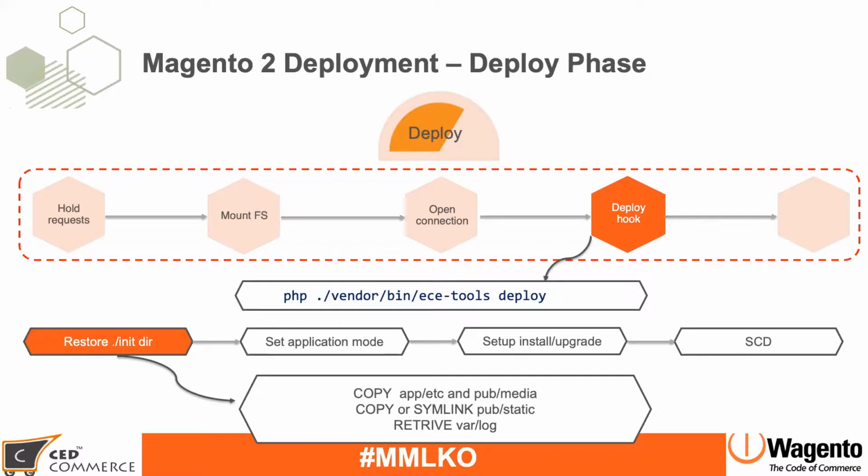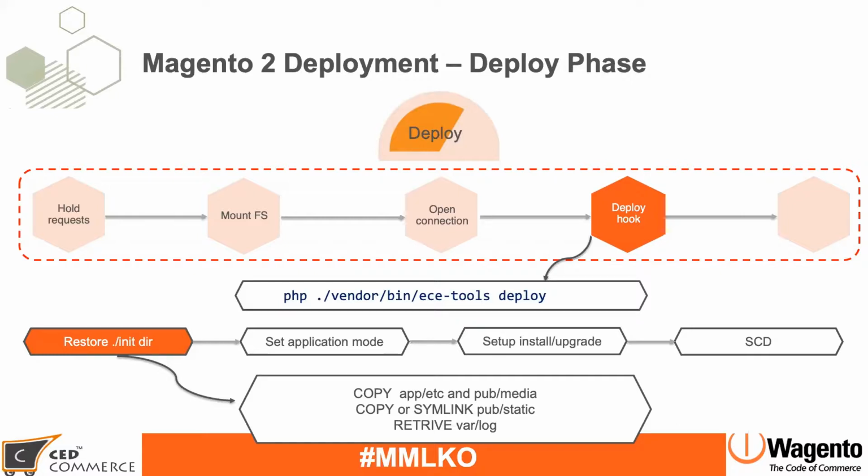We cannot discuss it in detail right now, but there are 2 different settings available during the deployment phase, where you either want to copy or symlink the pub static data which you have generated during the build phase. And the third one is that it will retrieve the log file. So whatever logs are generated, those also will be retrieved during this phase.